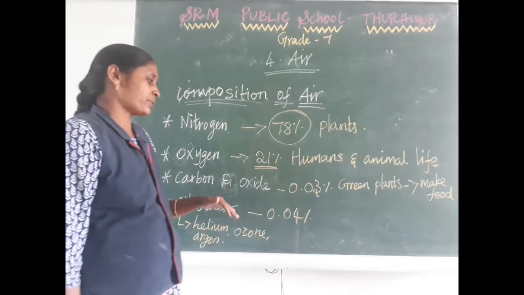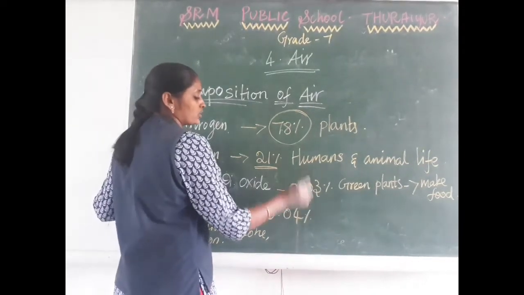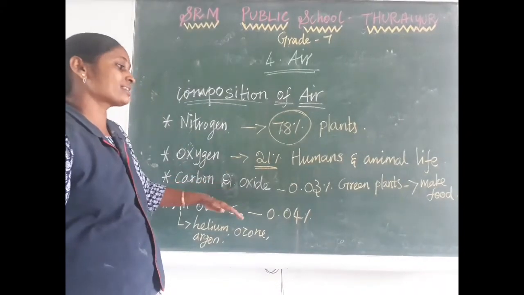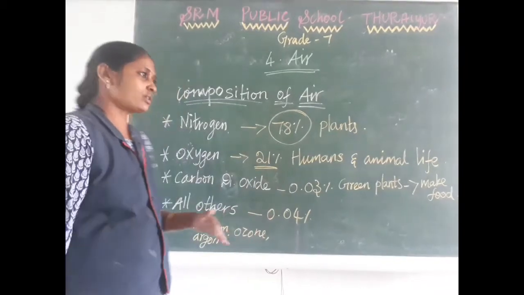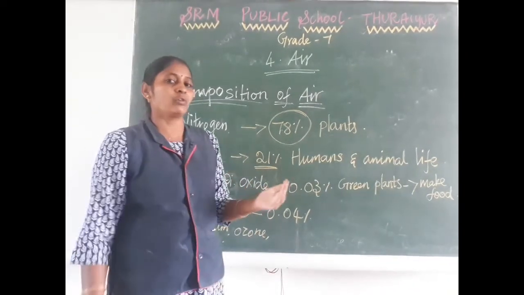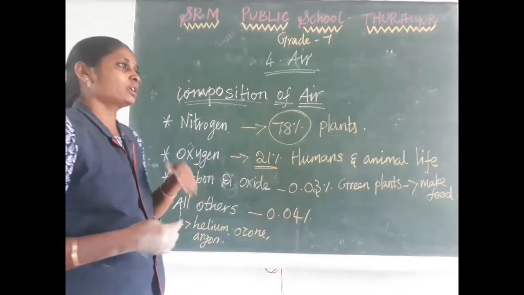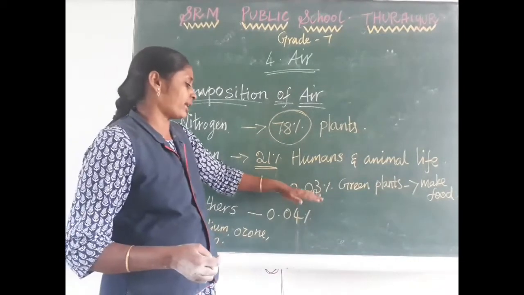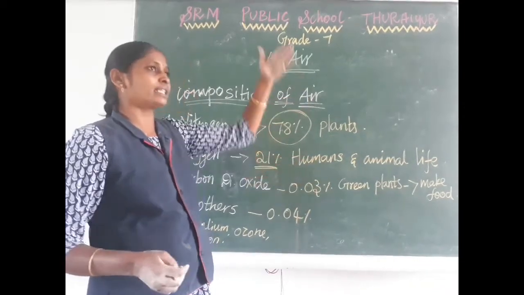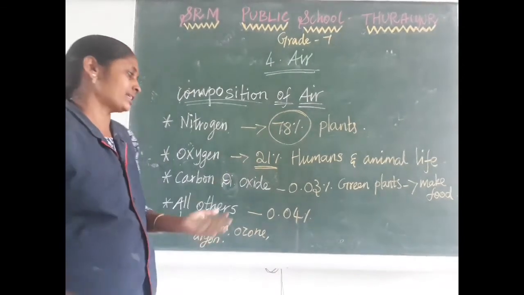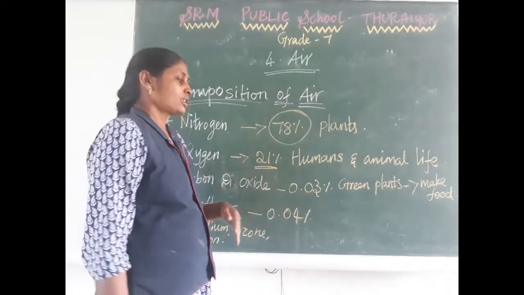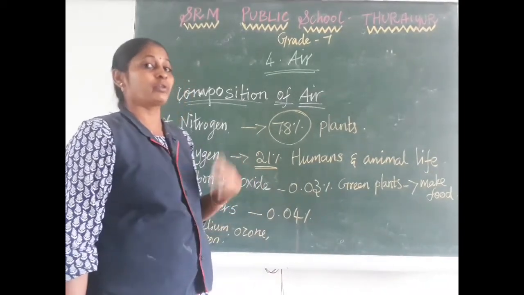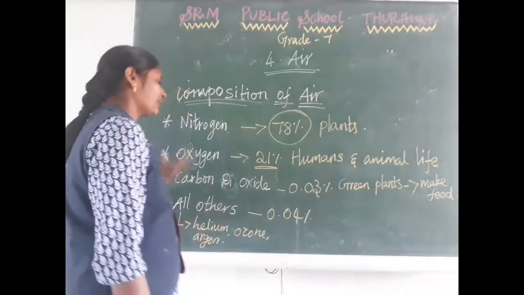Carbon dioxide is present in our earth's atmosphere at only 0.03%. This is called a greenhouse gas. Why? Because of global warming. Often we hear the word global warming: the earth is getting heated. When this 0.03% increases, our globe gets warm. That's why it's called global warming. This gas helps plants with photosynthesis, for making their own food. You know very well about photosynthesis.